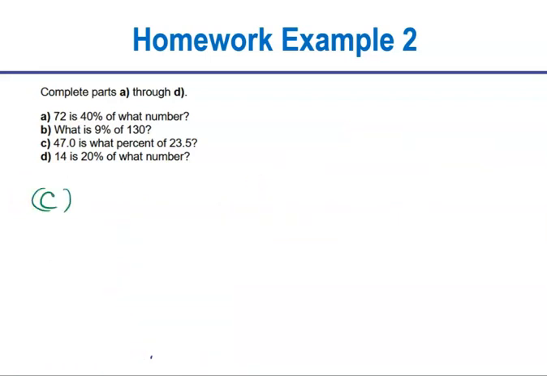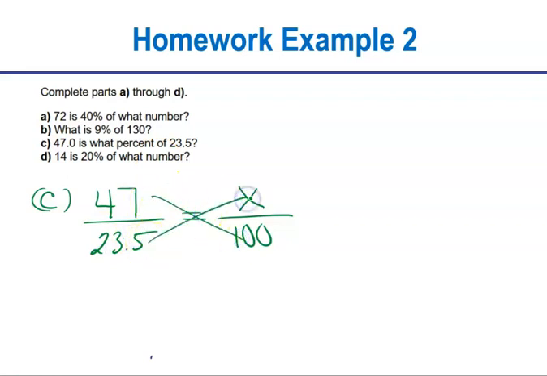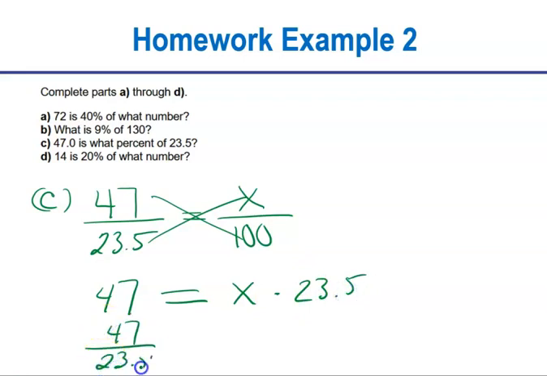All right, let's check out example C. 47 is my is number. Is what percent? I'm missing my percent number this time, so I just put an X in the percent spot, still over 100. Of, there's my of value, 23.5. Again, you cross multiply, you'll get that. Or you can set it up as 47 is, because is means equals, what percent of, we don't know the percent, of means multiply, 23.5. And then we would do 47 divided by 23.5.